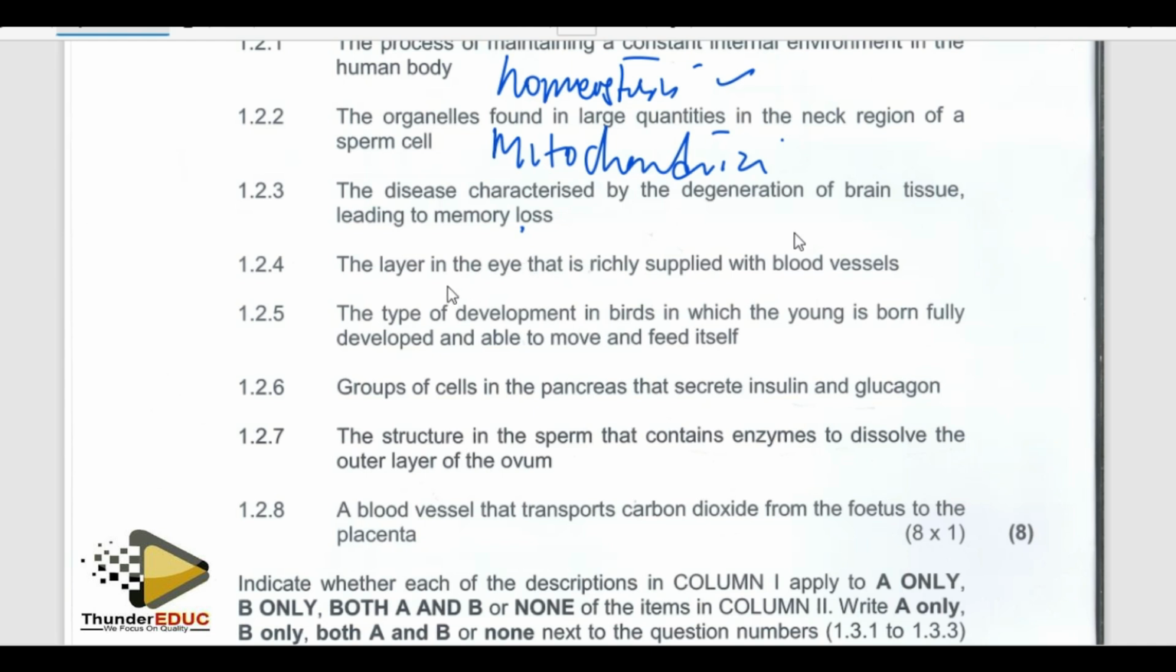The layer in the eye that is richly supplied with blood vessels. How do you call that layer? If you look at it, it is even dark in color, black when we are drawing it in most cases. We call it choroid. Yes, they're saying the type of development in birds in which the young one is born fully developed and able to move, meaning that born prepared. Pre means prepared.